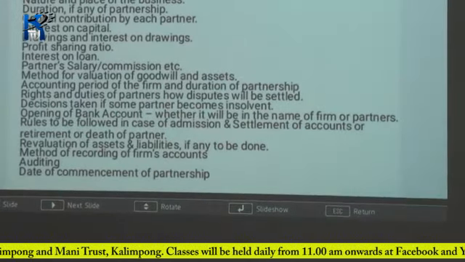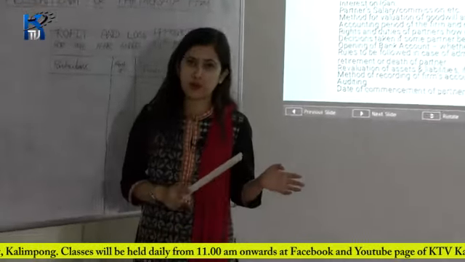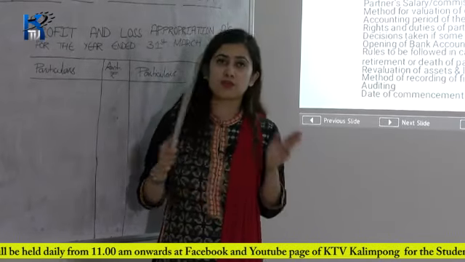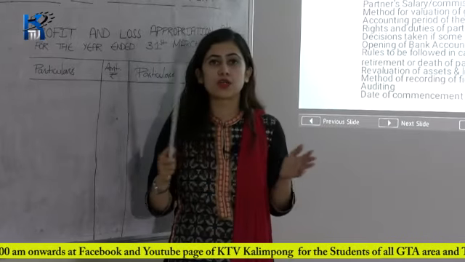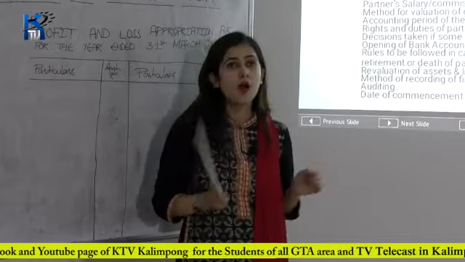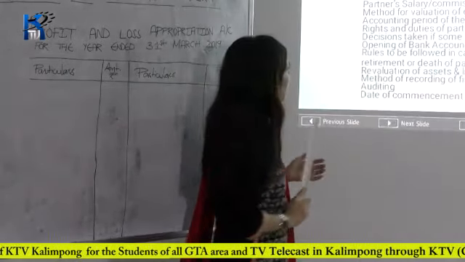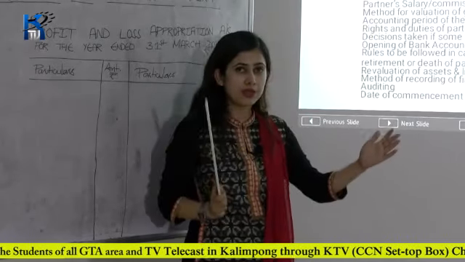The next comes your accounting period of the firm and duration of partnership. Accounting period of the firm means generally your accounting period starts on 1st of April and the ending date is 31st of March, but it can be 1st of April to 31st of March, or it can be 1st of January to 31st of December. You have to mention that accounting period as well in the partnership deed. The next is your duration of the partnership, like the time period for the partnership.